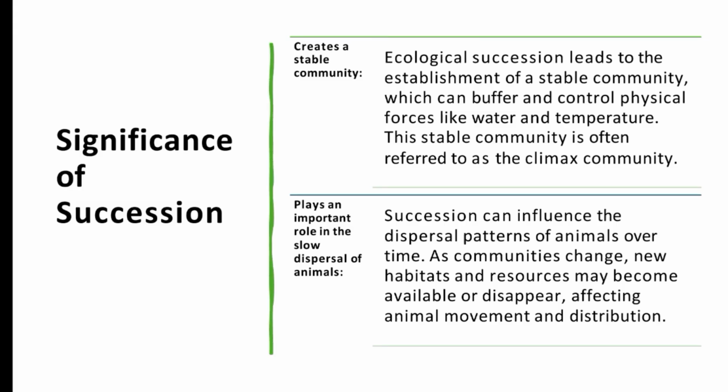Significance of succession. First, creates a stable community. Ecological succession leads to the establishment of a stable community which can buffer and control physical forces like water and temperature. This stable community is often referred to as the climax community. Second, plays an important role in the slow dispersal of animals. Succession can influence the dispersal patterns of animals over time. As communities change, new habitats and resources may become available or disappear, affecting animal movement and distribution.